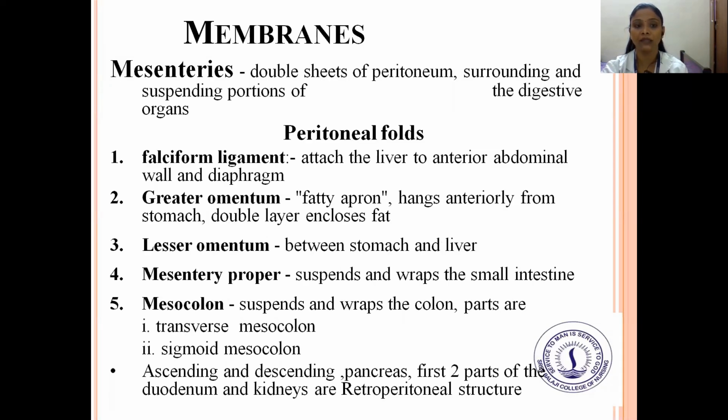And next are the membranes, that is mesenteries, the double sheets of peritoneum surrounding and suspending portions of the digestive organs. What are peritoneal folds? The falciform ligament attaches the liver to the anterior abdominal wall and the diaphragm. The greater omentum is a fatty apron that hangs anteriorly from the stomach, a double layer enclosing fat. The lesser omentum is between the stomach and the liver. The mesentery proper suspends and wraps all the small intestine. The mesocolon suspends and wraps the colon, including parts of the transverse mesocolon and sigmoid mesocolon. The ascending and descending colon, pancreas, first two parts of the duodenum, and kidneys are retroperitoneal structures.